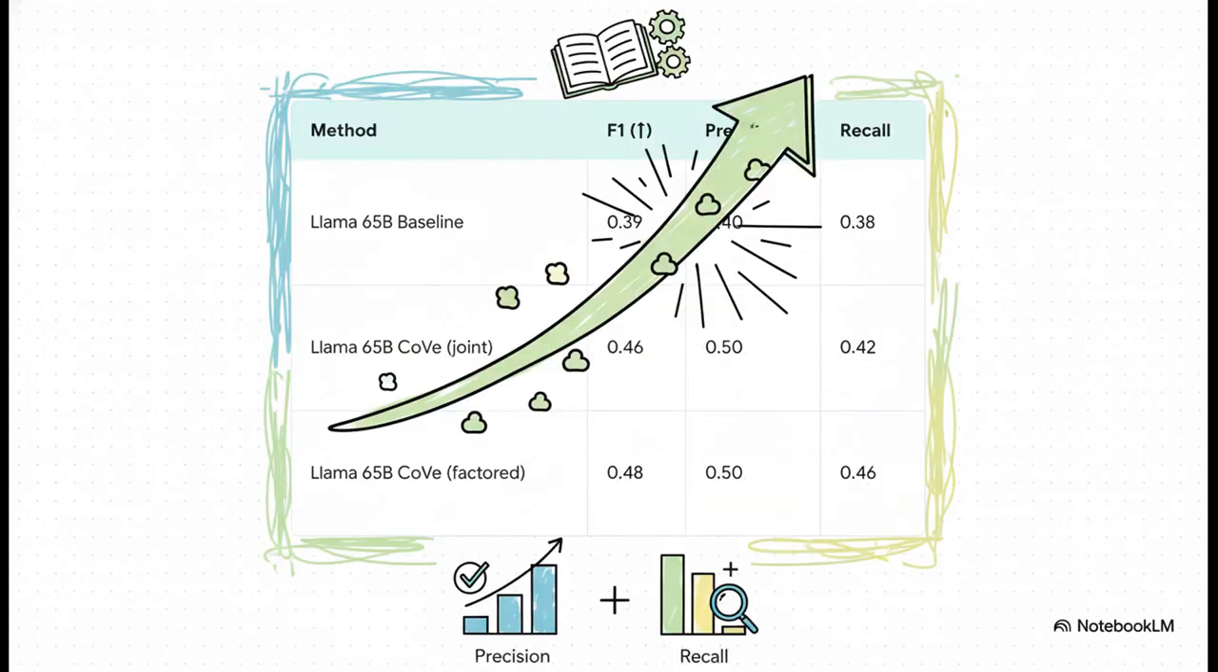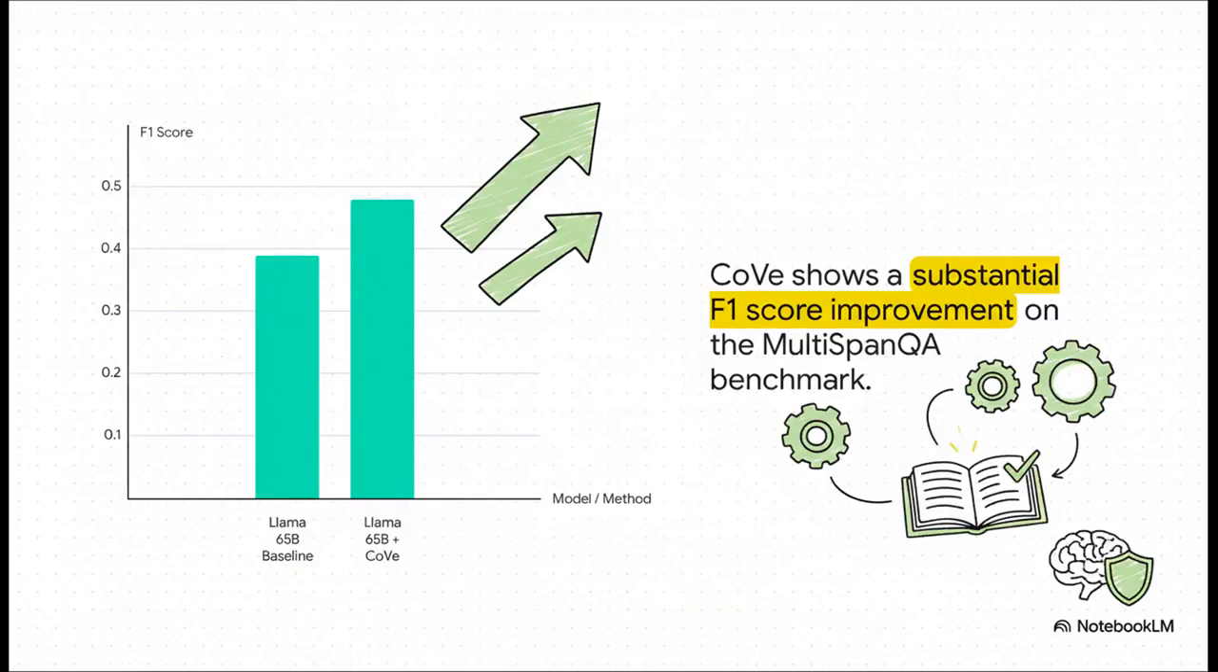We see a very similar story on the MultiSpanQA benchmark. The factored CoVe method boosts the F1 score by a relative 23% over a strong few-shot baseline, jumping from 0.39 up to 0.48. And that's a healthy gain across the board, improving both precision and recall. This chart really puts that jump into perspective. It's a significant leap in performance. And just to hammer this point home, this gain comes purely from prompting the model to deliberate on its own answer. No fine-tuning, no external tools.